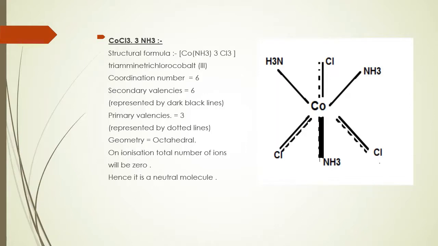No chloride ion is there outside the square bracket, and it will not be precipitated on the addition of silver nitrate. So the complex compound behaves as a neutral non-conducting molecule.